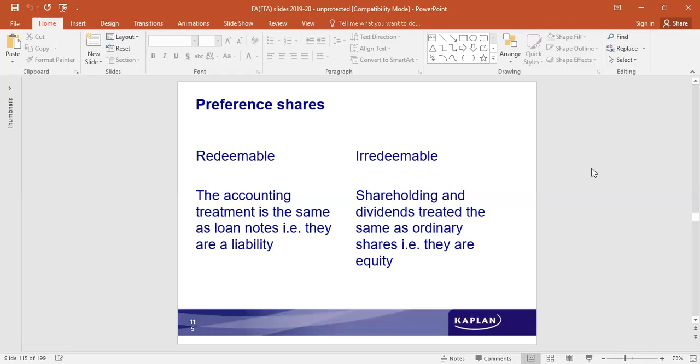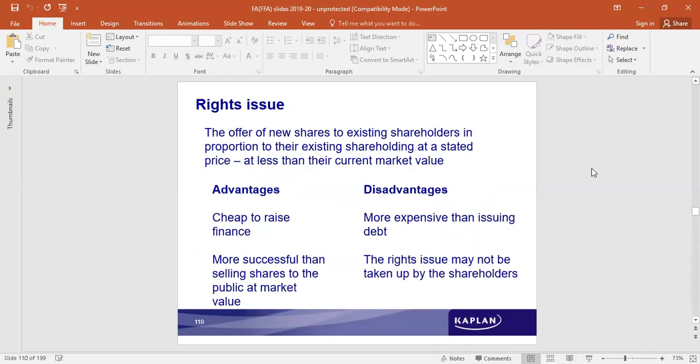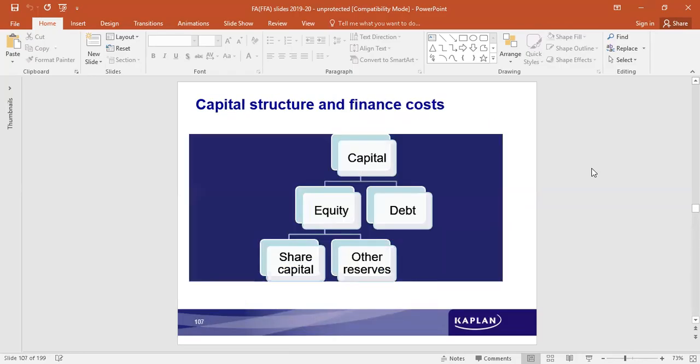Debt is redeemable. It has a tenure time period. At the end of that, debt amount would be paid back. But then again, there are certain rare situations wherein debt also could be irredeemable. But preference share capital is usually irredeemable, but in certain cases, it could also be redeemable. Okay, ordinary share capital.